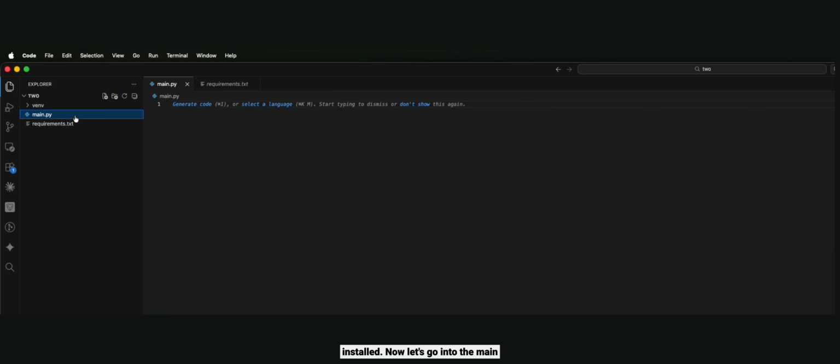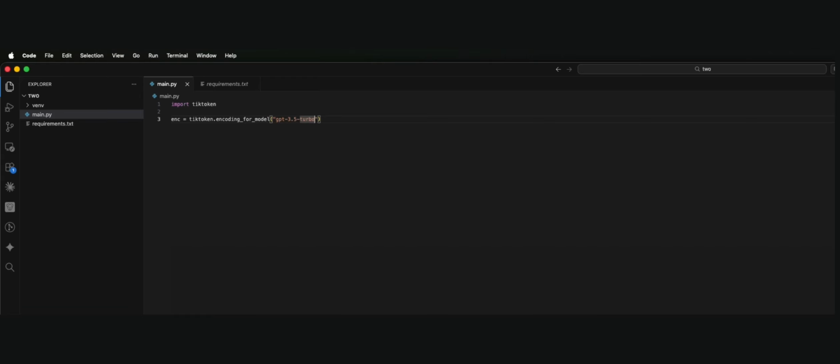Now let's go into the main file and start coding. I'll just say import tiktoken. So tiktoken is the package. Now what we have to do is get an encoder. So encoder equals tiktoken.encoding_for_model, and we just give a model name, let's say GPT-4. So what I'm doing here is creating an encoder for this model.